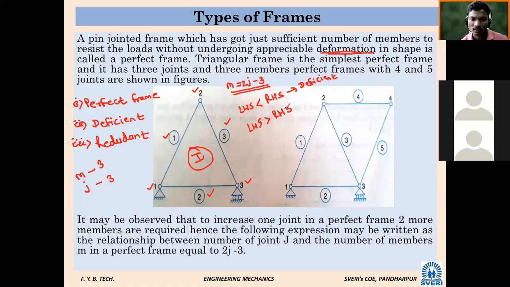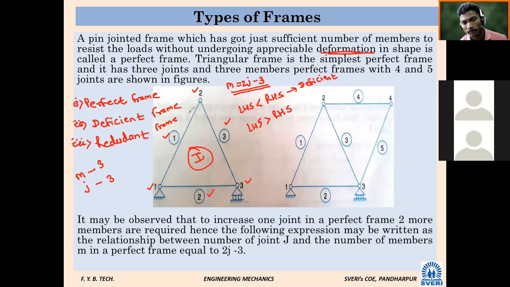Correct. So these are the 3 members. A lot of history is given, so I have told what the summary is. So types of frames. How many types are there? 3 types are there. Which are they? Perfect, deficient, and redundant. Perfect frame, deficient frame, and redundant frame.